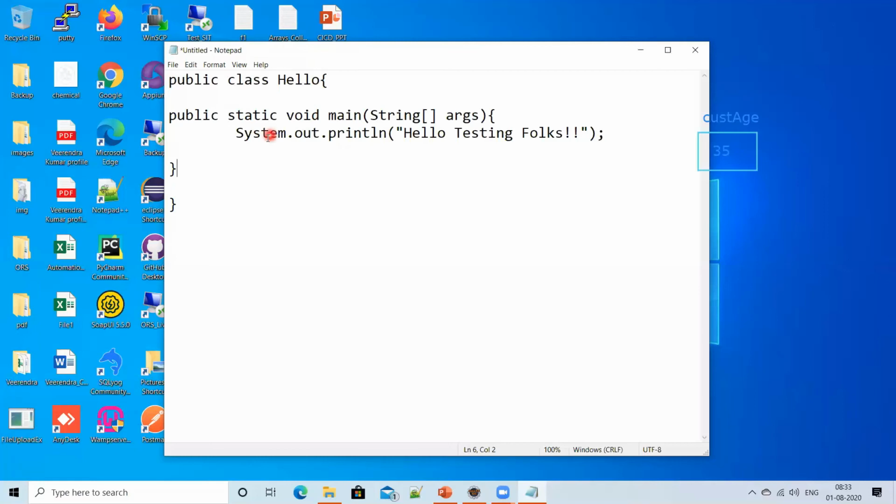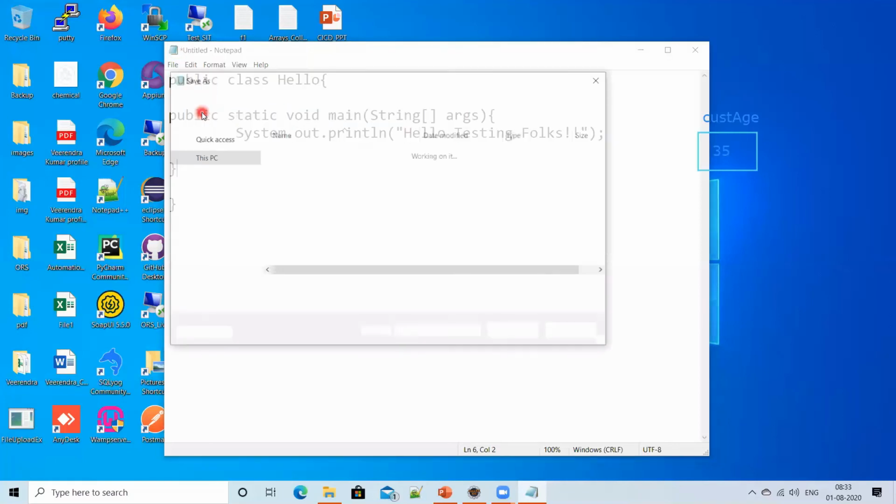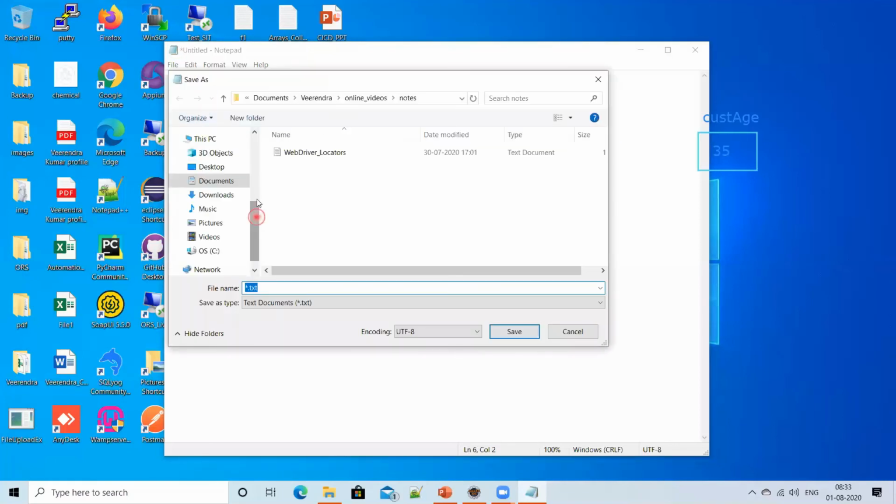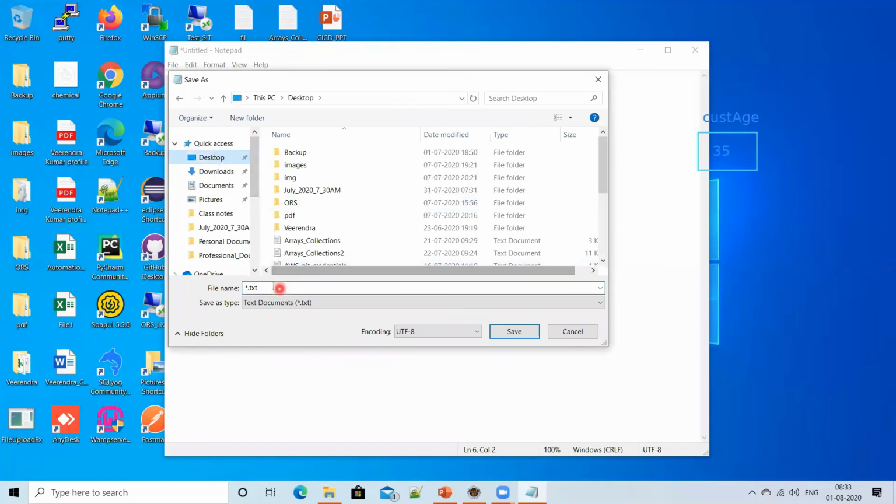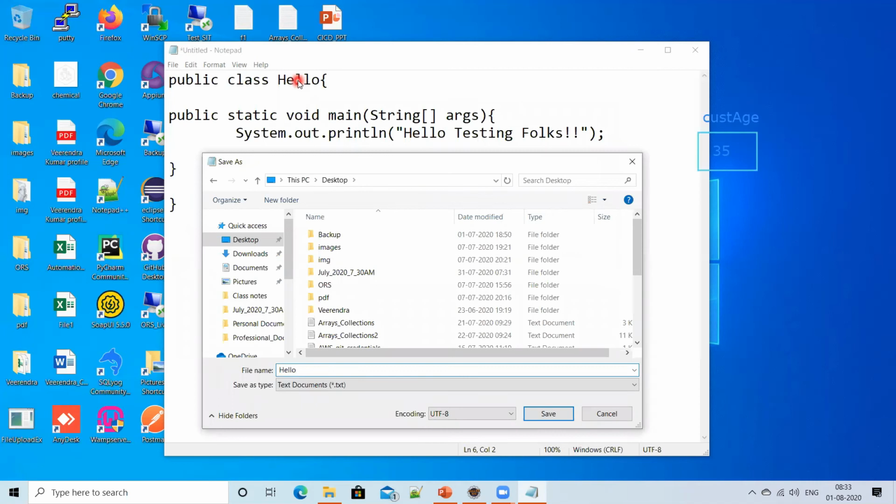Okay, so once I have this code, I have to save this code as a .java file. What should I do? Take File, Save or Save As. Where you want to save it, you can save it into some folder. For now, I'm saving it on my desktop. I'm giving the file name same as the class name. This is an important point.